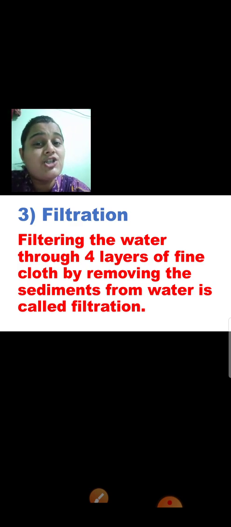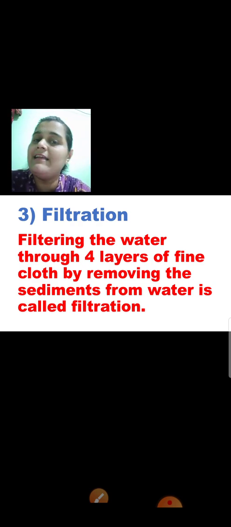But what is filtration? You can see it now also. You can go to the taps and see that mother has tied some cloth at the mouth of the tap. In the water which comes out, if dust, dirt, mud or soil is there, it settles in the cloth. It does not come out from the cloth, it gets settled inside the cloth, and whatever comes out is a little bit cleaner and transparent water. But again, it cannot be used for drinking. You have to boil that water and then you can use it for drinking. Am I very clear now?